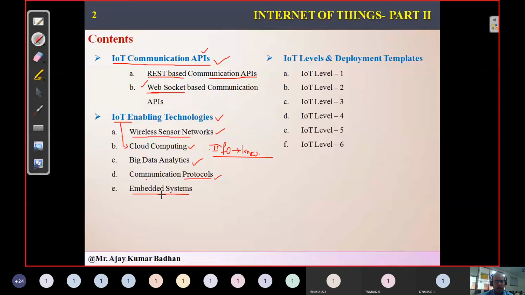Followed by embedded systems. Well, embedded systems are nothing but, I'll just give an example so that you can understand easily. We usually have microwave ovens in our homes, right? Similarly, we have personal air conditioners, a refrigerator or washing machine. Now these machines are automated, right? Whenever we want to turn on our AC, we can do it manually. For example, in your room, you want to decrease the room temperature, you want to just cool it.